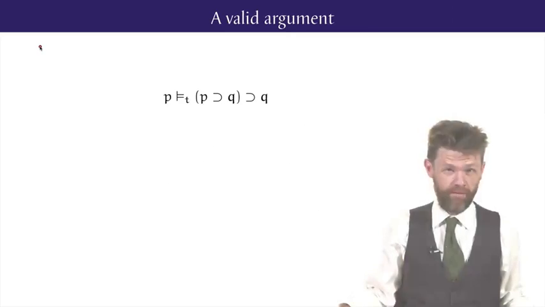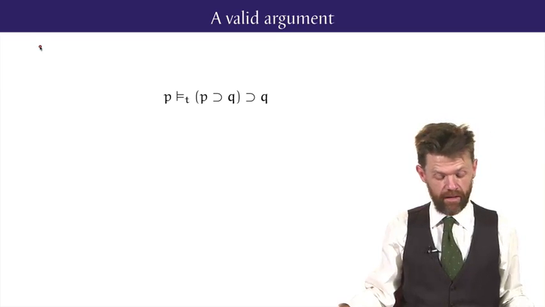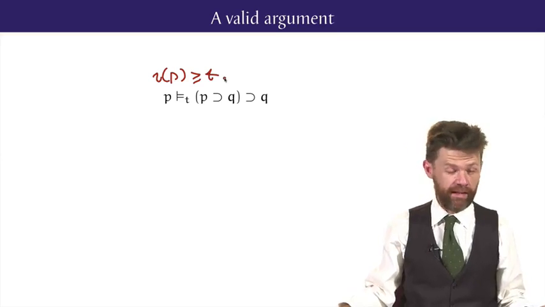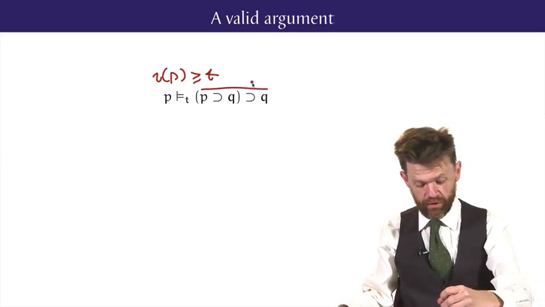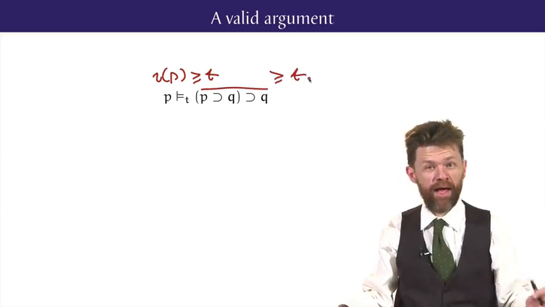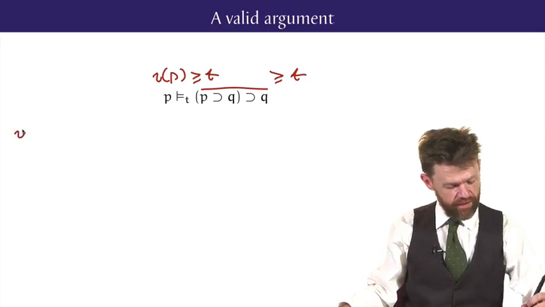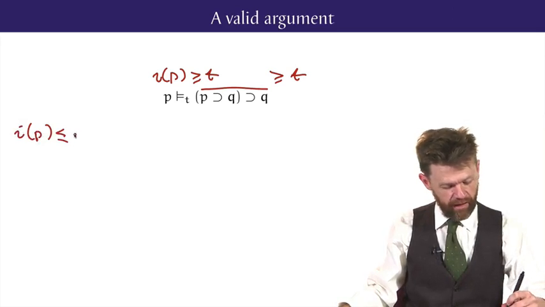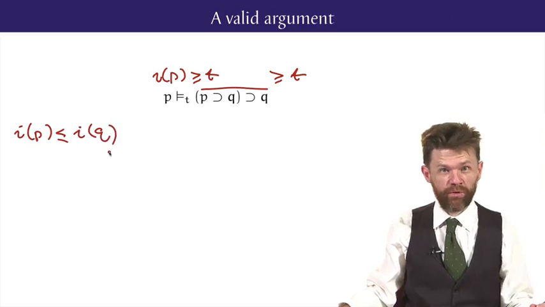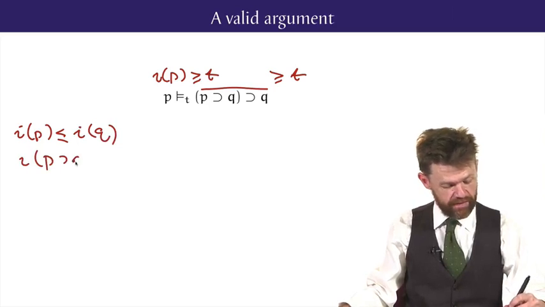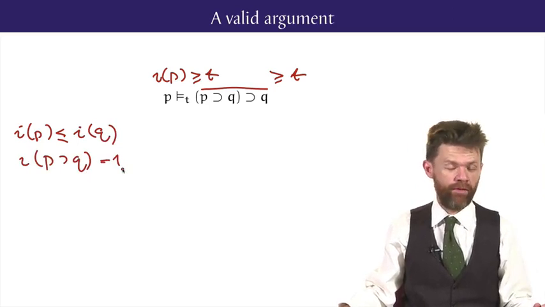Here's an example of an argument which is going to turn out to be valid. To show that it's valid, we'll suppose that the value of the premise is above the threshold t, and we want to show that the conclusion is also above that threshold value. And in getting to this conclusion, we'll look at two different cases. If the value of p is under or equal to the value of q, then the Łukasiewicz's rule for the conditional says that p implies q gets the value 1.